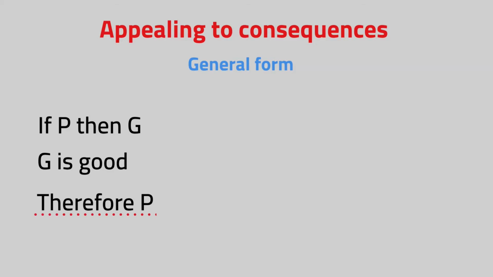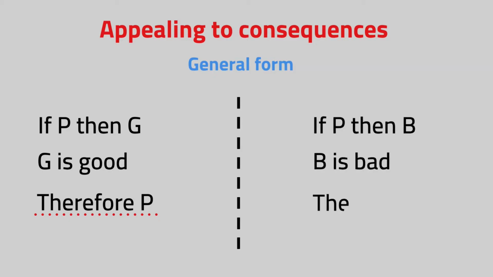The conclusion here is fallacious. It doesn't matter how good the consequence is, it tells us nothing about whether P is true. The fallacy also occurs with negative consequences. Consider the following. If P, then B. B is bad, therefore P is false. P must be false because bad things come from it. The conclusion here is still fallacious. It doesn't matter how bad the consequence is, it tells us nothing about whether P is false. Ultimately, when we want to determine the truth value of something, whatever we happen to think about its consequences does not matter.